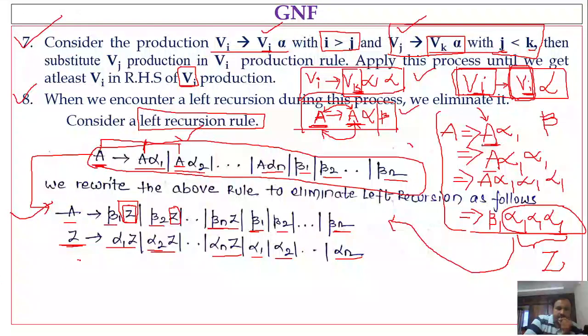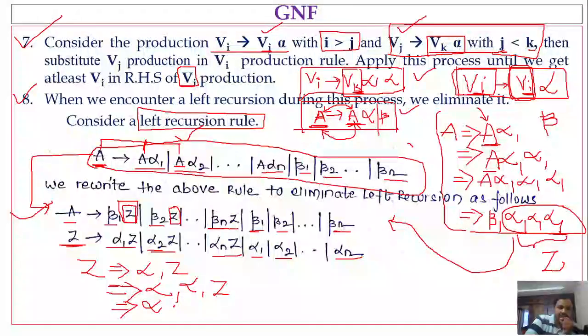So if you consider this example, let me consider alpha 1 Z. Suppose I want to derive three alphas. Then how do we do it? First we have to take alpha 1. This Z is replaced by alpha 1 Z, right? And finally this Z is replaced with alpha 1. So alpha 1 alpha 1 alpha 1, right?